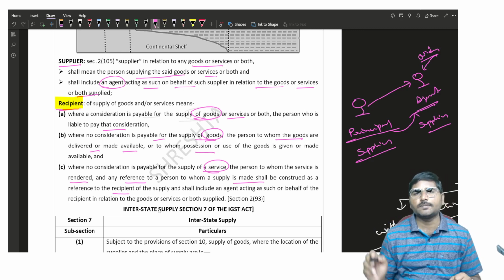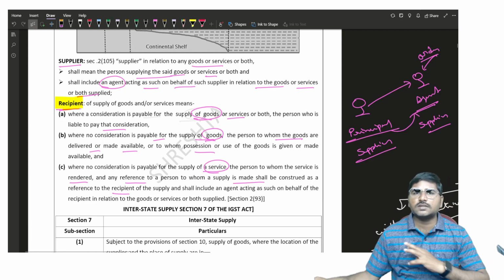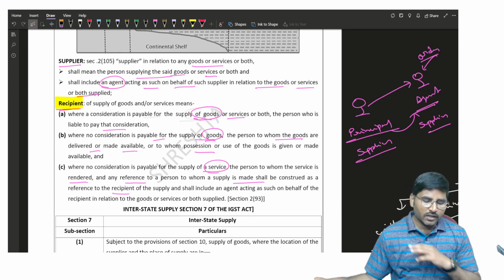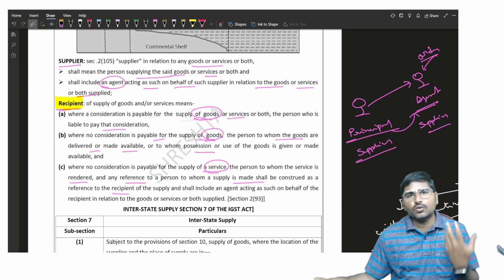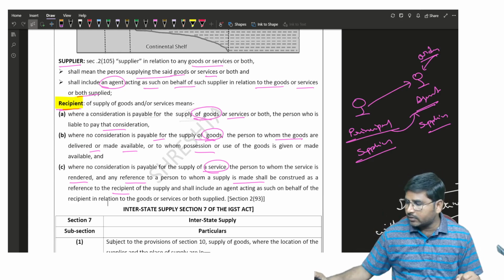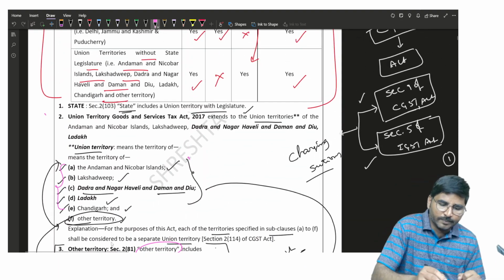And any reference to a person to whom supply is made shall be considered as a reference to the recipient of supply. So simply we can say that if there is a consideration, the person who is liable for payment of the consideration is known as recipient. If there is no consideration, the person to whom goods have been delivered, the person to whom service has been rendered is known as recipient. Is it clear?